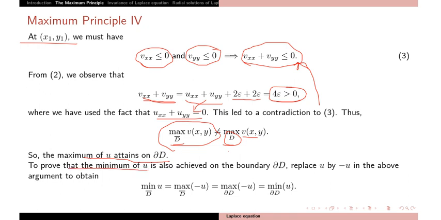To prove that the minimum of u is also achieved on the boundary, you need to replace u with minus u and apply the same argument to show that the minima is also attained on the boundary. So this is a very important principle satisfied by the Laplace equation, that the maxima of u is attained on the boundary of that bounded connected region.